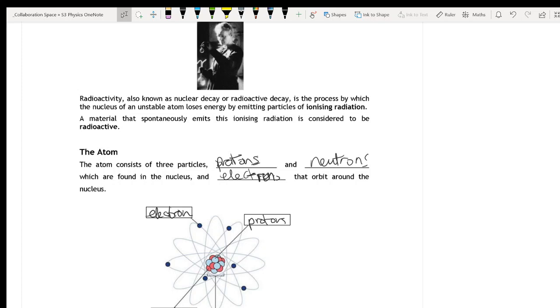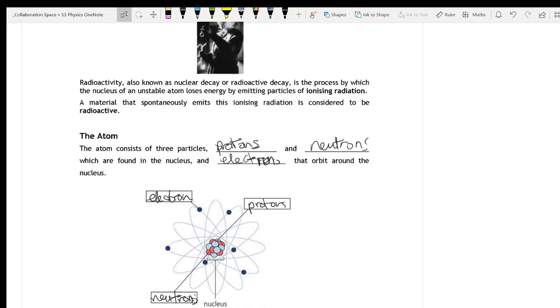So basically, some atoms have a nucleus that is unstable. And what it wants to do is change into a different type of nucleus. To do that, it emits particles and changes into a different type of nucleus. And there are different types of particles that it might emit. A material that spontaneously emits this ionizing radiation is considered to be radioactive.